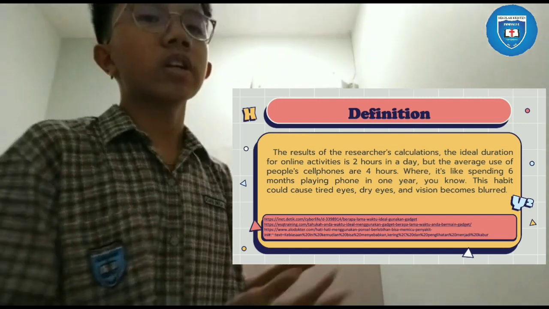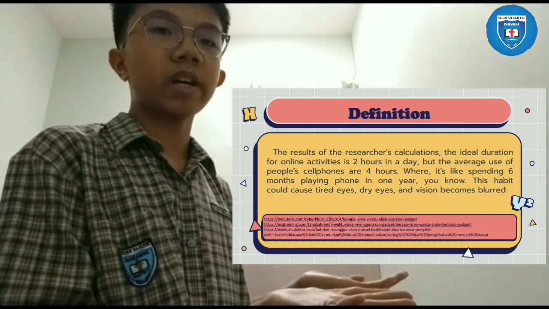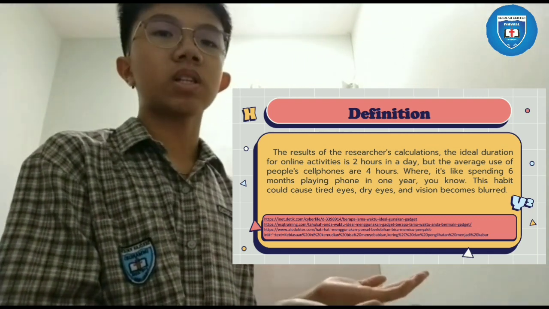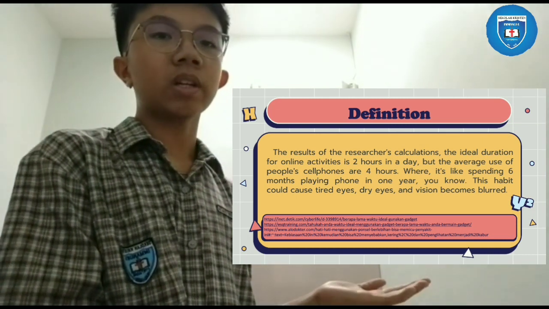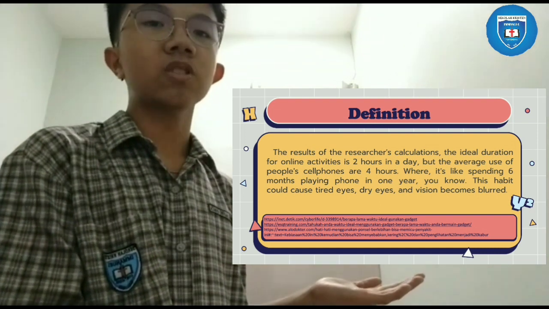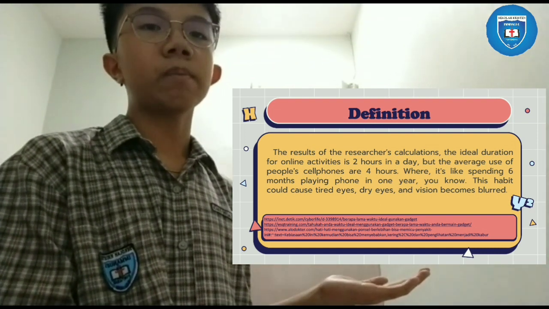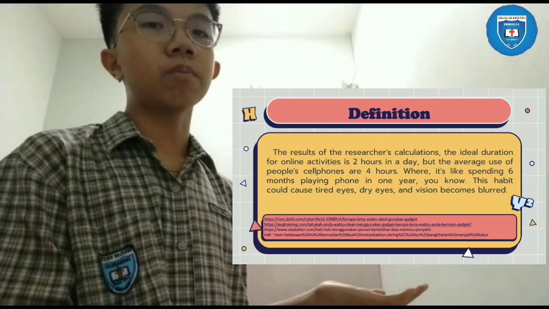Initially, the researchers' calculation says the ideal duration for online activities is 2 hours a day, but the average use of people is 4 hours, which is like spending 6 months playing on the phone in 1 year. You know, this habit causes tired eyes, dry eyes, and blurred vision.